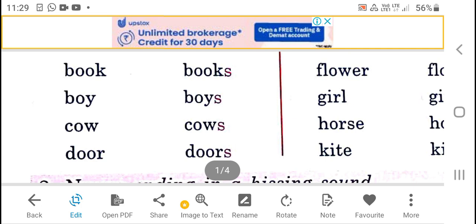We only have to add s. Book, add s, books. Boys.